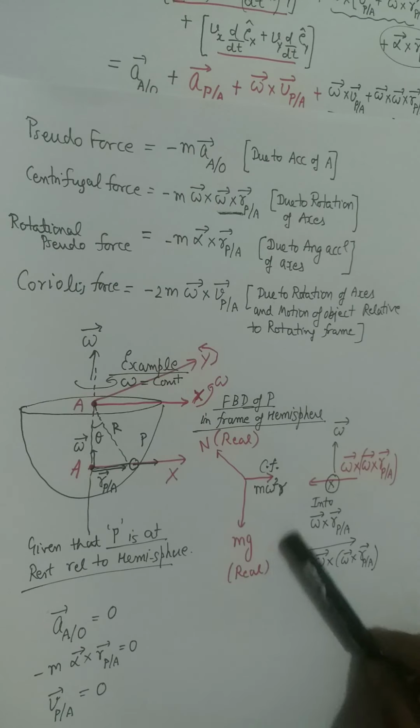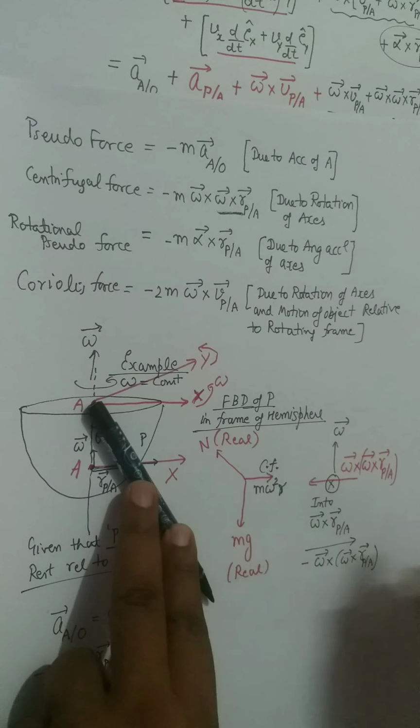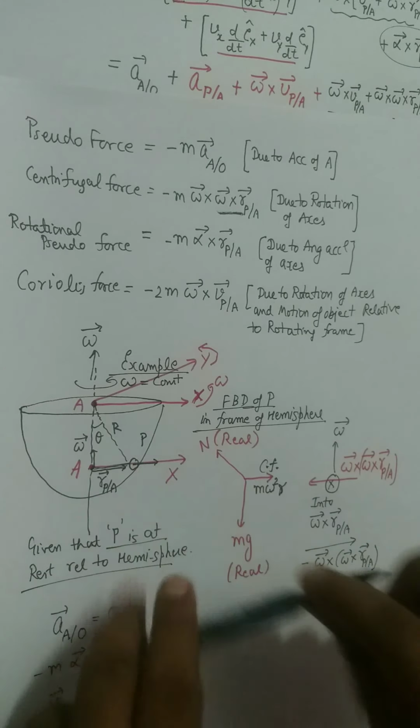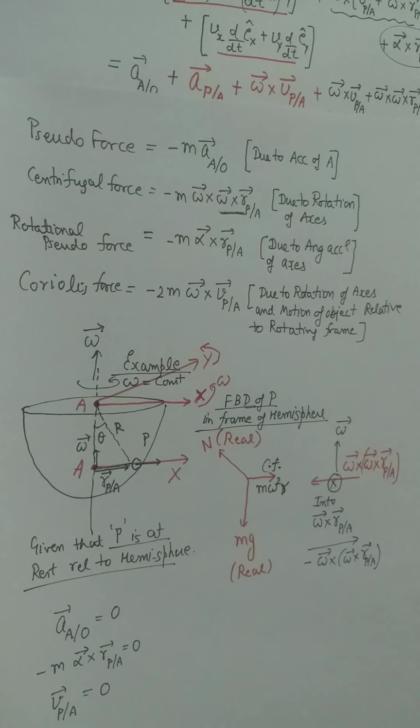Students are often confused and they draw the centrifugal force in this way, and that is a completely incorrect method to draw the centrifugal force. Centrifugal force must always be perpendicular to the axis of rotating frame.